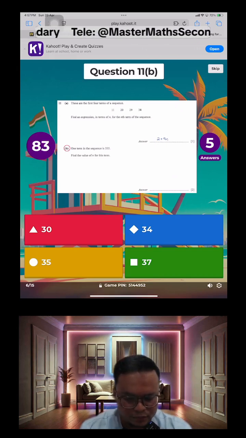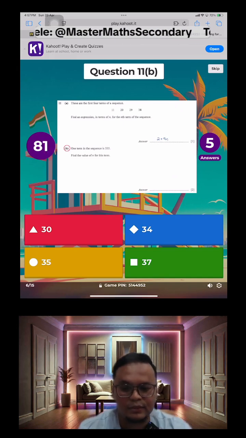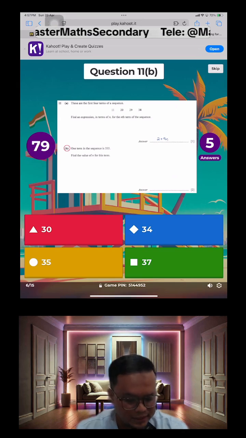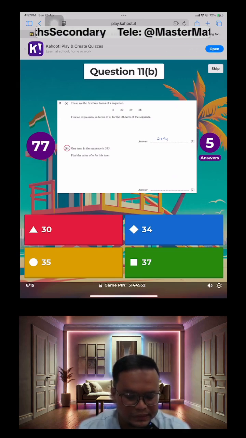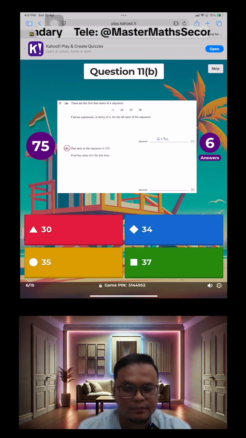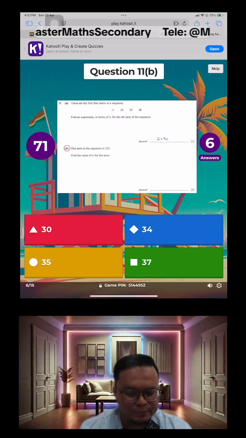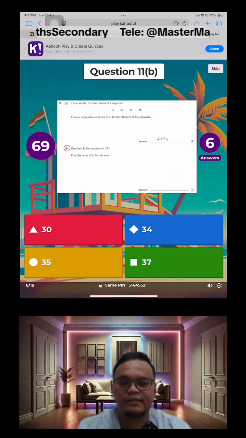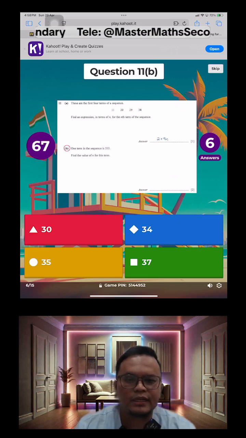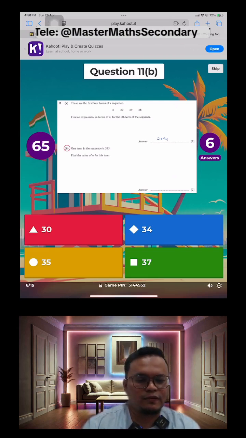So in part B, you are told that the term in the sequence is 335. Now, the question is asking you, what's the position, what's the value of n for this term? What's the position that will give us the term 335? That's what the question is asking us for.